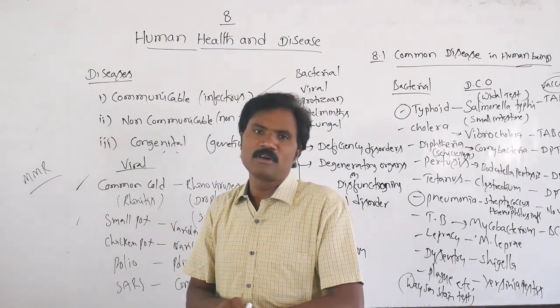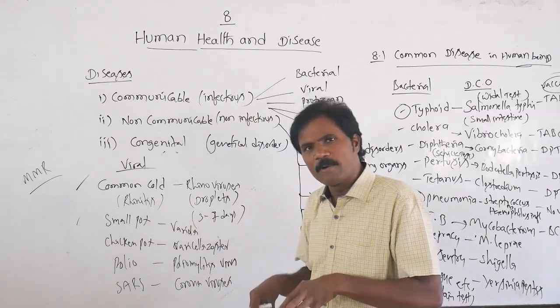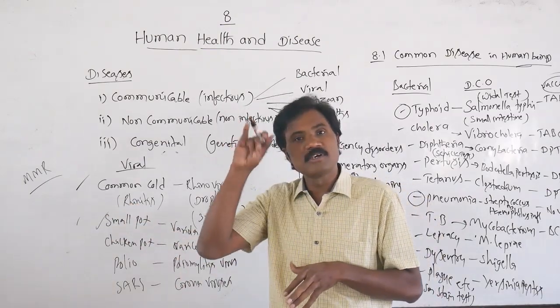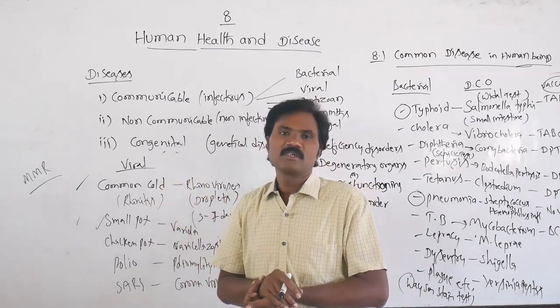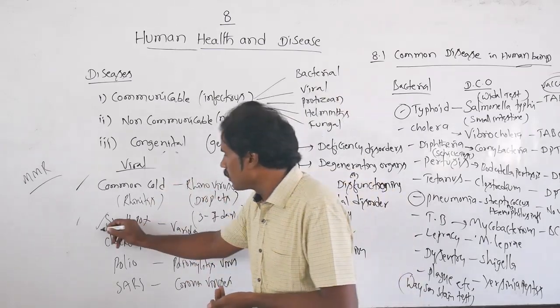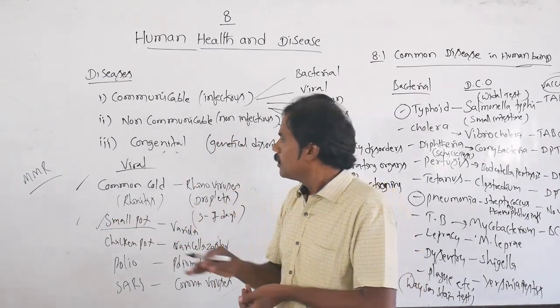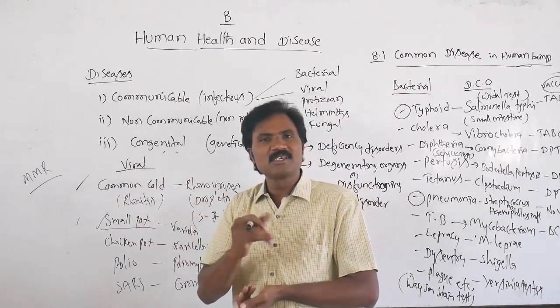Now at present in our country, smallpox is completely wiped out, because the specific vaccine was identified. Apart from this, the remaining diseases we'll discuss in the next class.